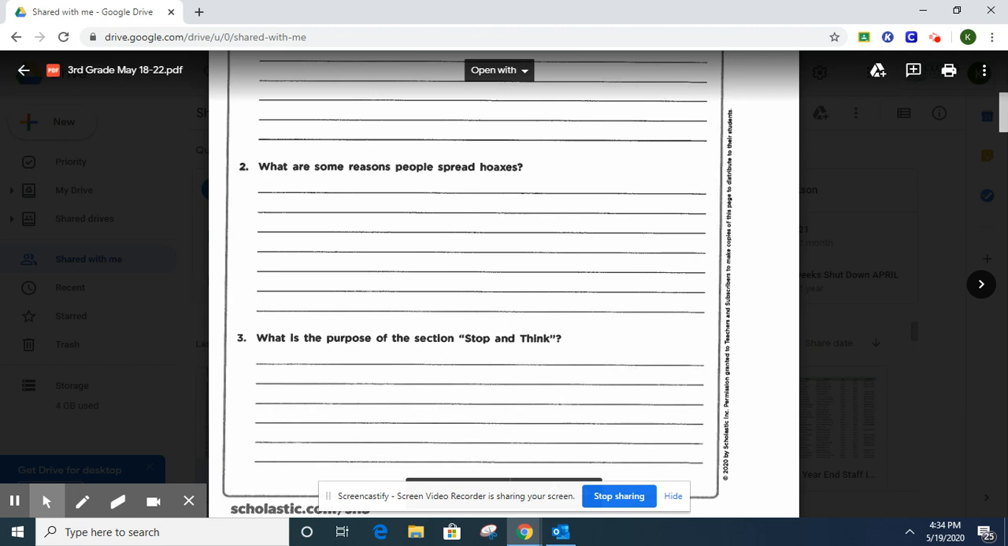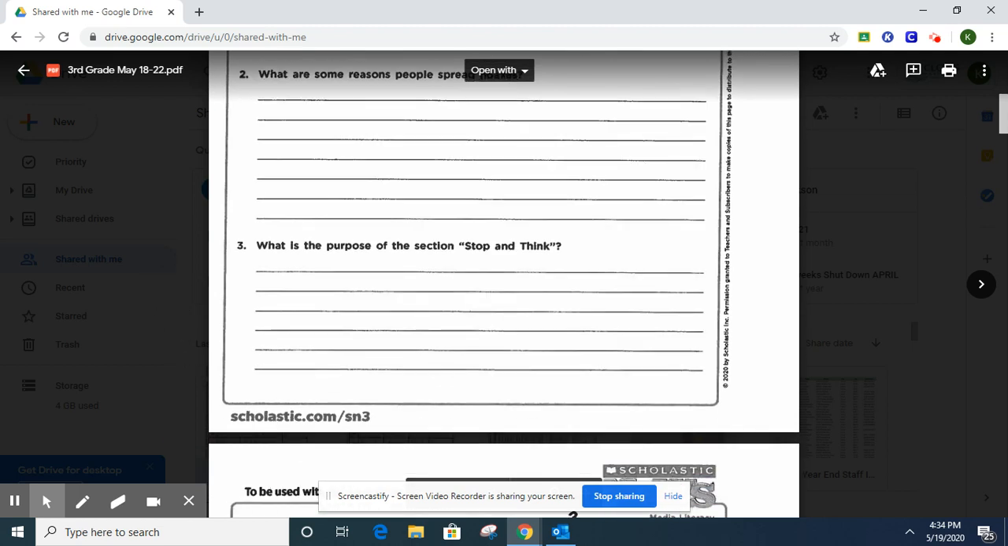Number 3, what is the purpose of the section Stop and Think? So for that one, you're going to go just to that section that has the main title, Stop and Think. What is the purpose of that section? So read it and write about it. It has a word skeptical. What do you think that means? And that's a clue to help you understand what that section is about.